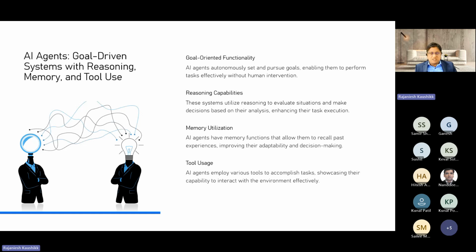It is not just a scripted process, it is a smart system, and these systems are adaptable on their own. They can plan, they can act, and this is no longer science fiction. It is happening with the help of Semantic Kernel and Azure AI. And these are the two fundamental tenets of goal-driven systems: a unique capability for reasoning, memory utilization, and tool use.